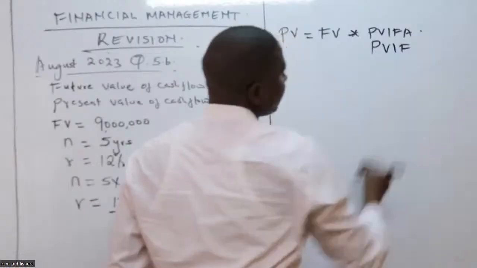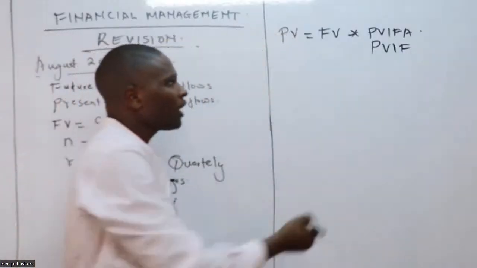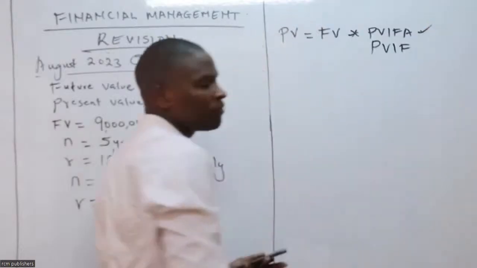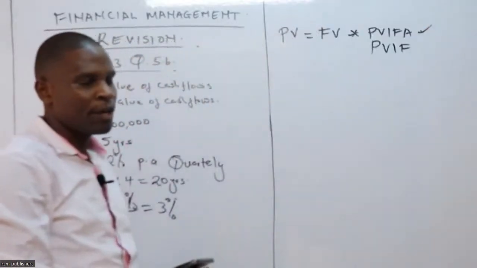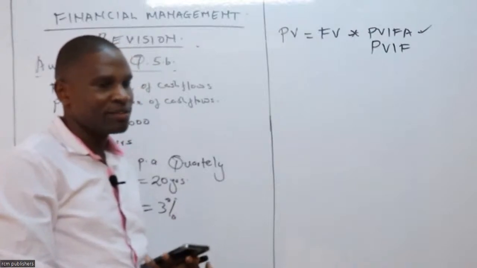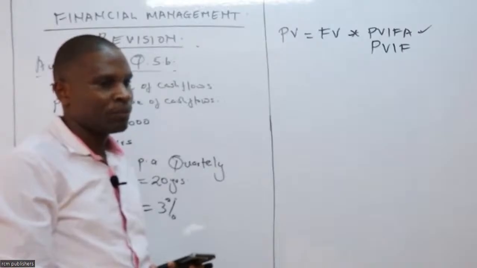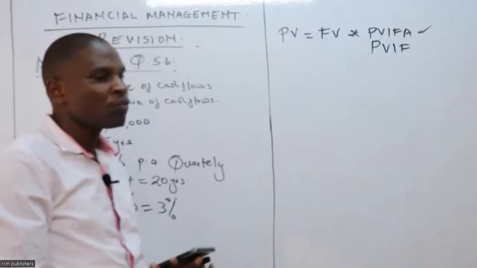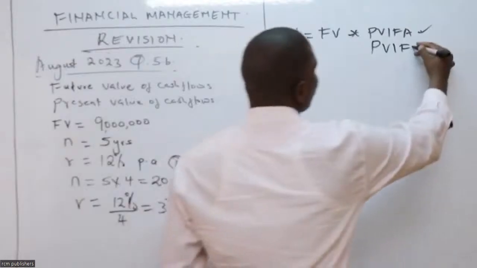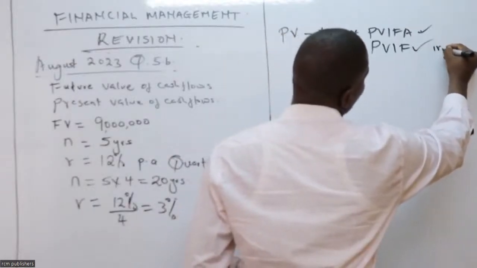PVFA or PVF, depending on the type of cash flow that you have. When do we use PVFA? We use PVFA when we have similar cash flow, right? Similar or uniform cash flow. For the PVF, we use it when we have irregular cash flow.